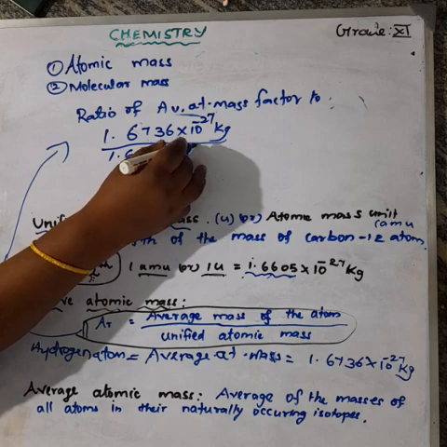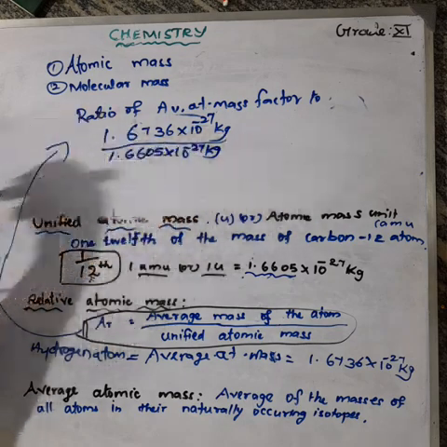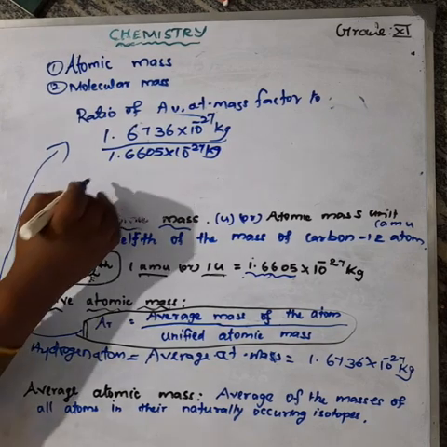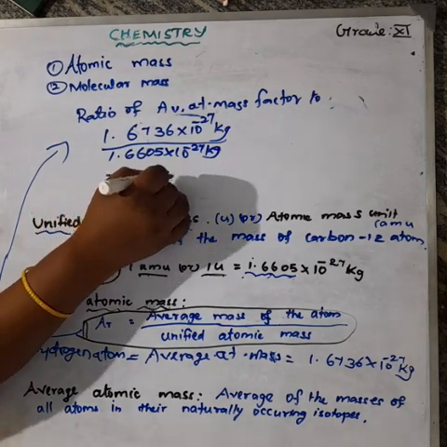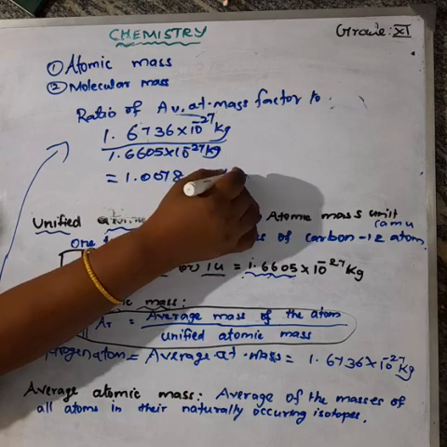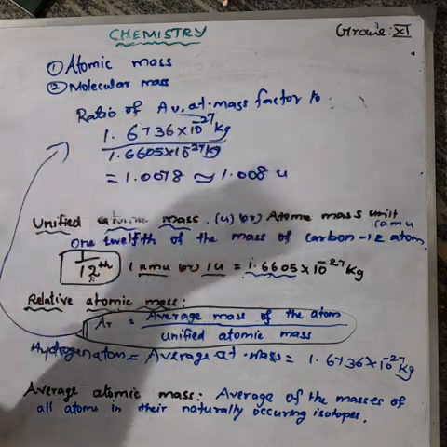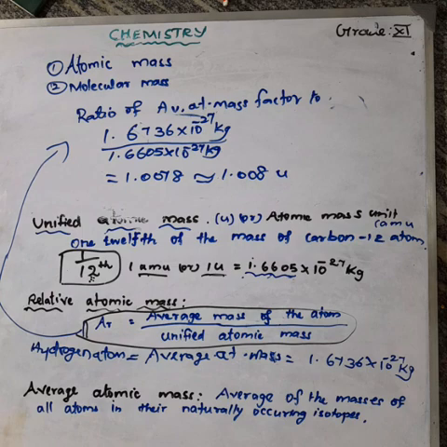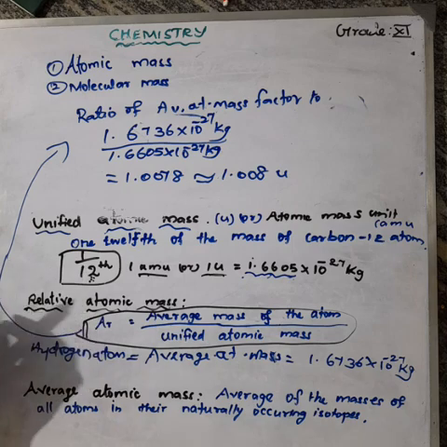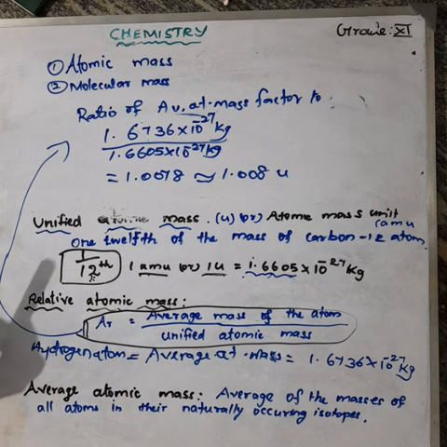When dividing these two, we get 1.0078, approximately 1.008. U means unified atomic mass. When we look at the periodic table, the atomic mass of hydrogen is approximately 1.008, so we consider this value as 1. This is the relative atomic mass of the hydrogen atom.